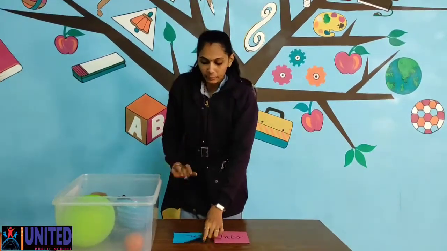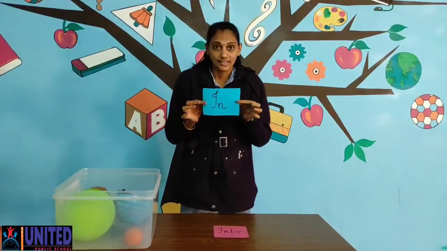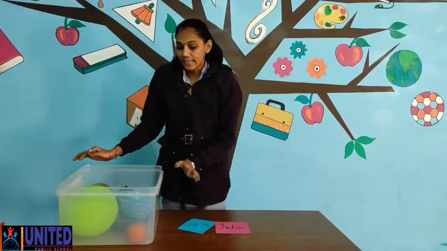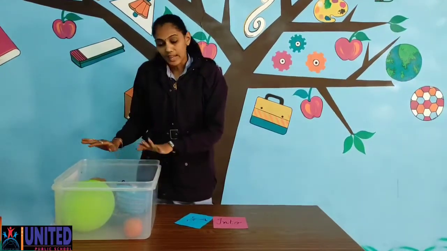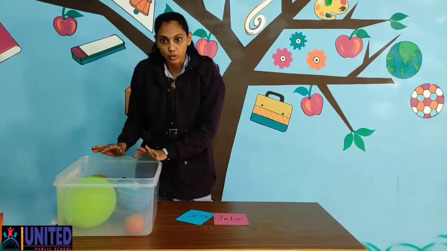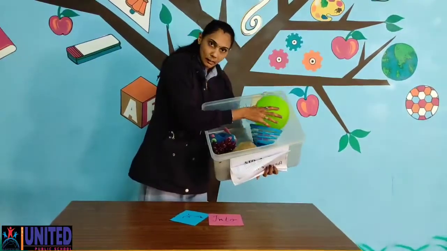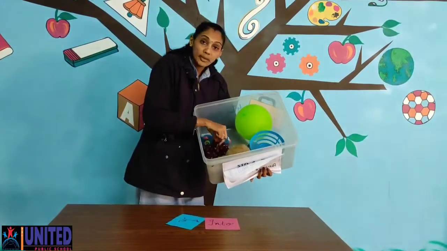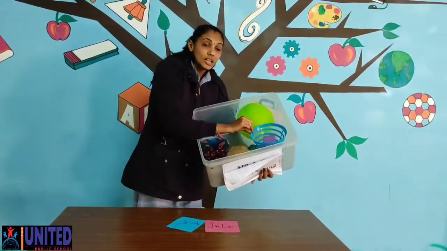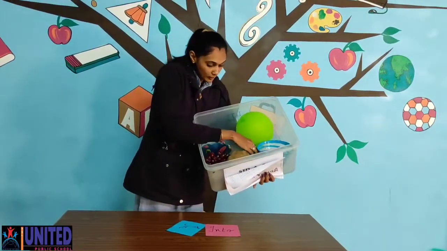Now what is in? Everyone understands in, though I am going to explain it. You can see that I have just placed these things into the basket. So it means now all these things are in the basket. You can see here that a balloon is in the basket, toys are in the basket, grapes are in the basket, this bowl is in the basket, the square is also in the basket.